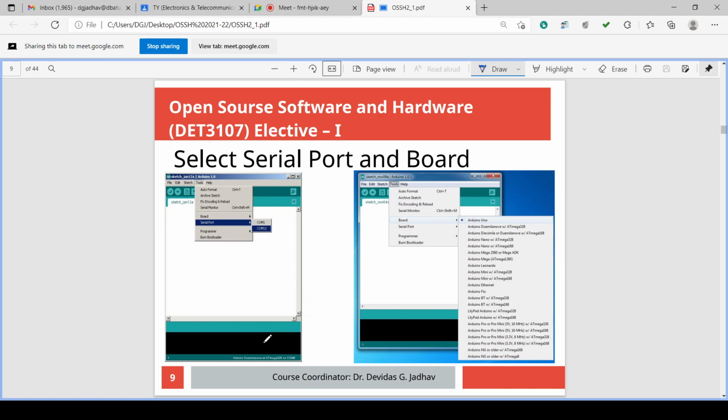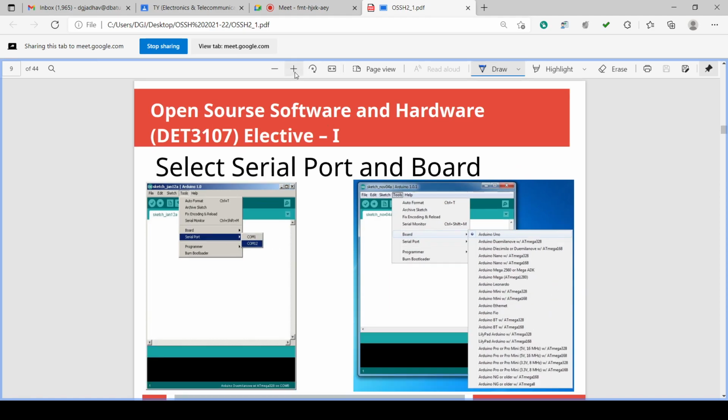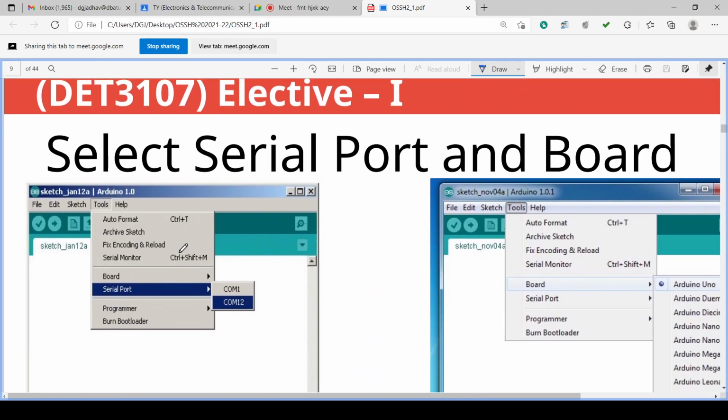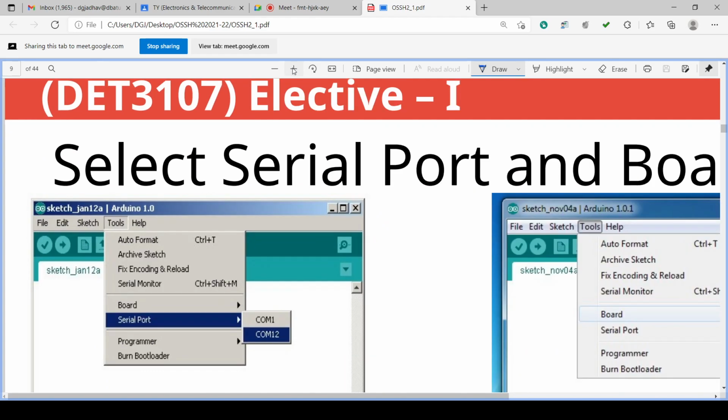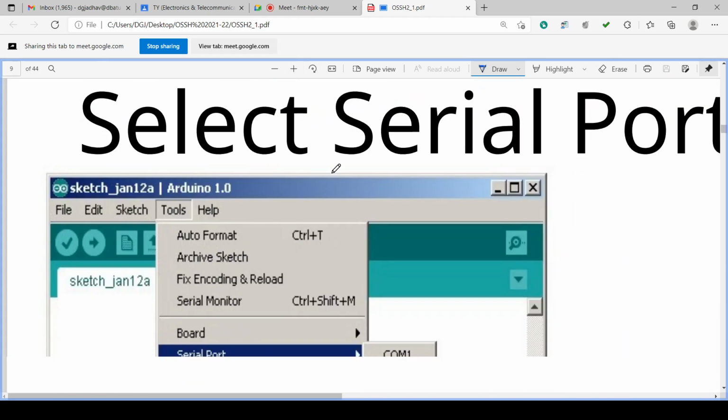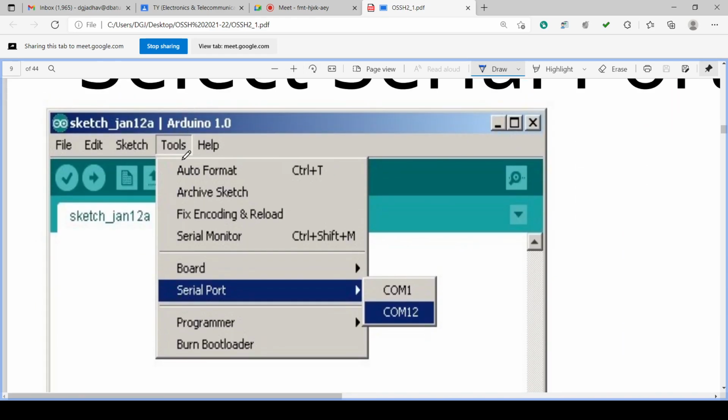So first we click the Tools drop down menu, and then the menu drops down with auto format, archive sketch, fix encoding and reload, serial monitor, board, serial port, programmer, and burn bootloader.